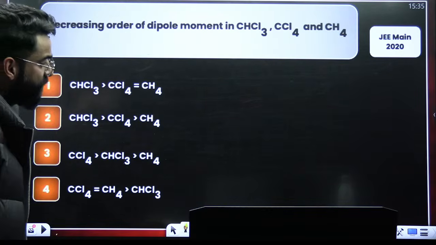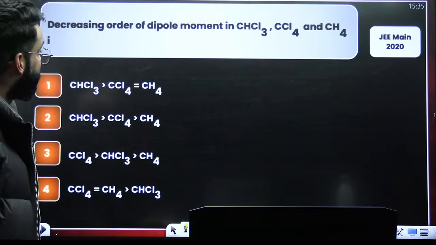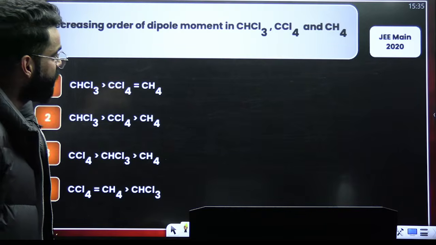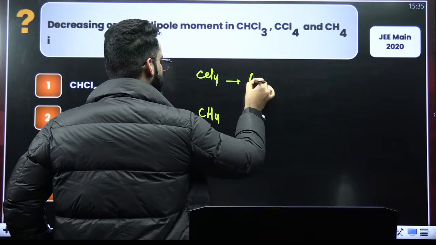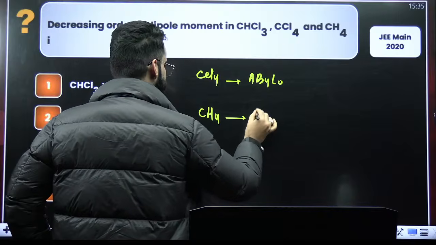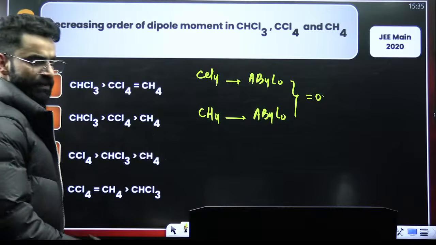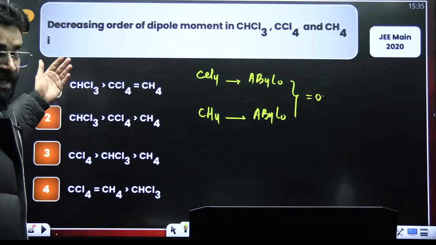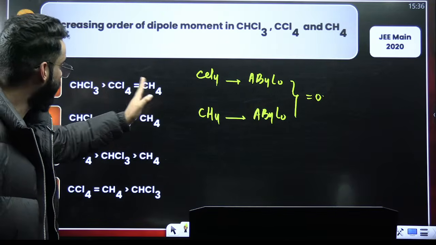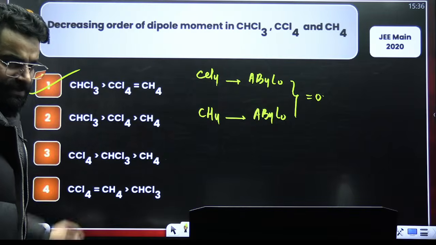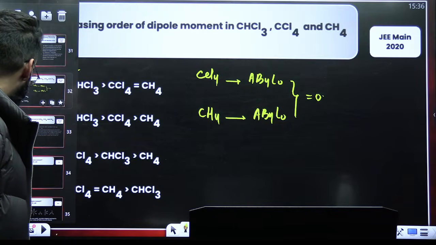Okay. Even this sort of a question was asked in your 2020 JEE Mains. You can check it out. Tell me its answer. Decreasing order of dipole moment in CHCl3, CCl4, CH4. Now, first of all, if I talk about CCl4 and CH4, both of these have got AB4L0 type. So their dipole moments are equal and both are equal to 0. CHCl3 will have some dipole moment. So CHCl3 will have maximum dipole moment, and these two have equal dipole moments, both equal to 0. Right? So it's directly option 1. That will be the correct answer of this particular question. No need to think a lot about this one.